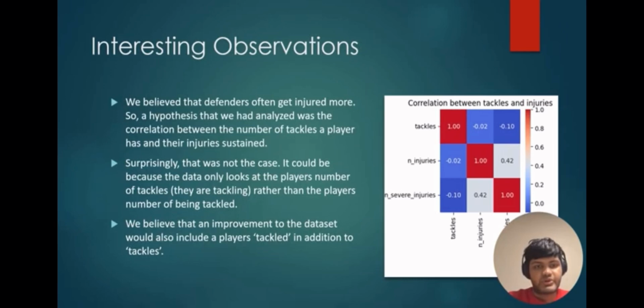So we tried to look for some observations first. First, we tried to correlate tackles with injuries, as tackles are a very physical aspect of football, and a lot of players could get hurt when tackling each other. So we made a correlation matrix, and as you can see, there's almost very little to no correlation at all between injuries and tackles.